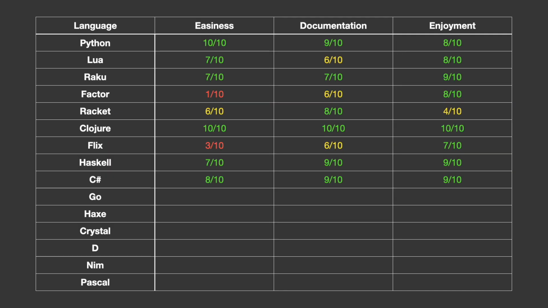C# loses 2 points for easiness based on the standard in handling, which got a bit fiddly compared to what I felt like it could have been. Documentation is superb, however. The official docs and the availability of resources are incredible. This could have been a 10, honestly. I do find it's very enjoyable to write given the maximalist nature, and I can see why so many people use it in commercial settings. It also has excellent debugging support.